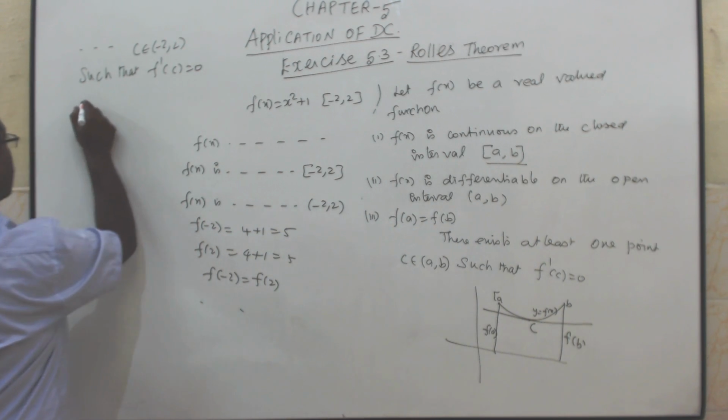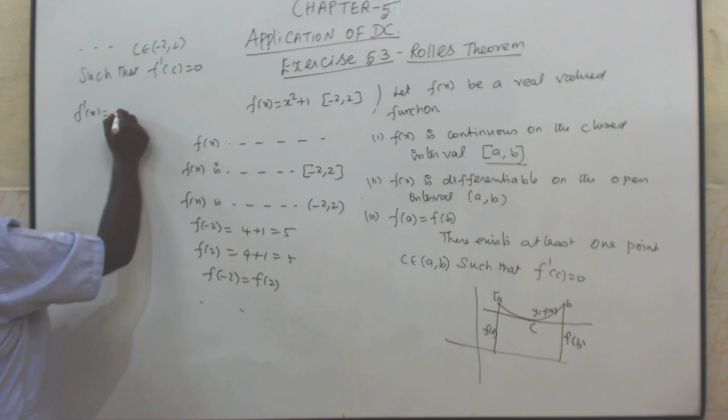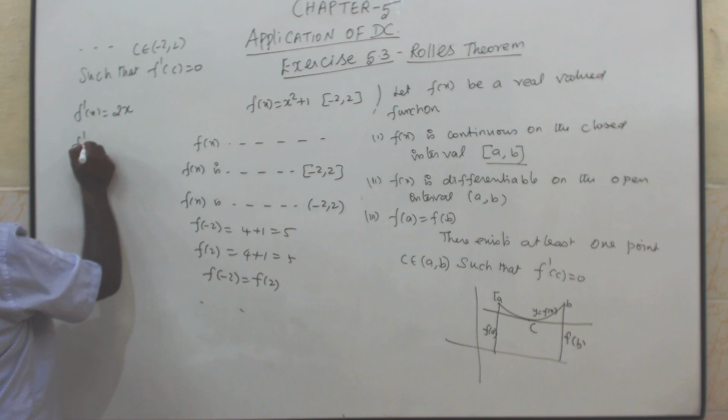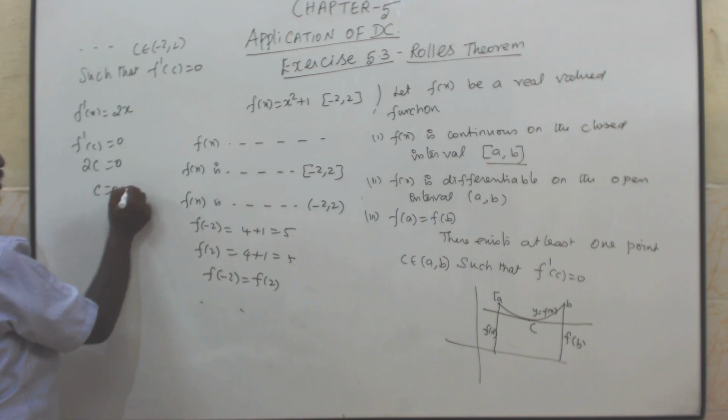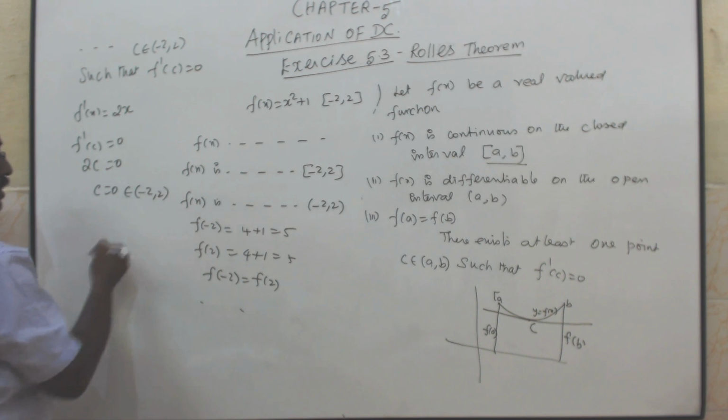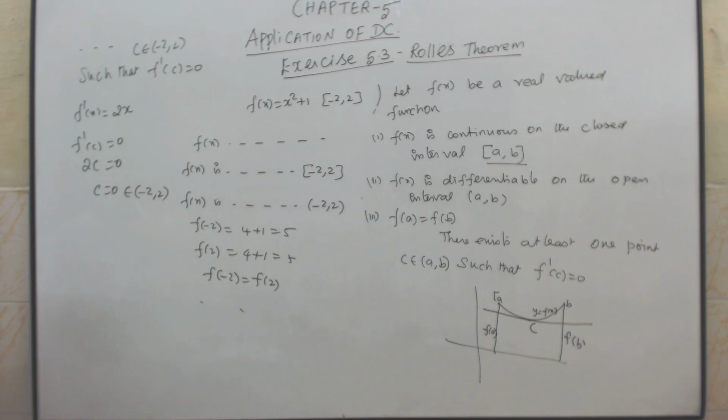Now f dash of x. What is f dash of x? 2x. f dash of c equal to 0 means 2c equal to 0, c equal to 0. c equal to 0 belongs to (-2, 2). Therefore, c equal to 0.